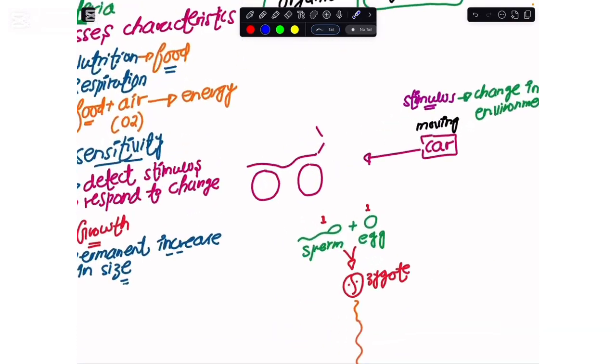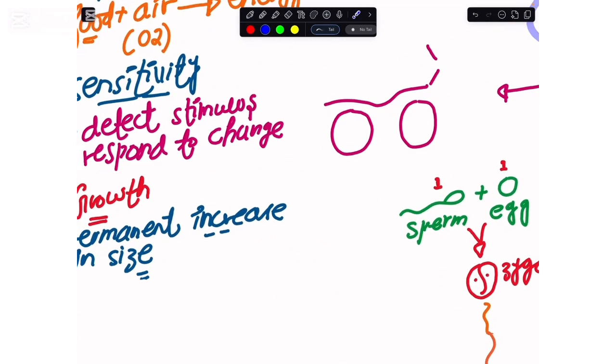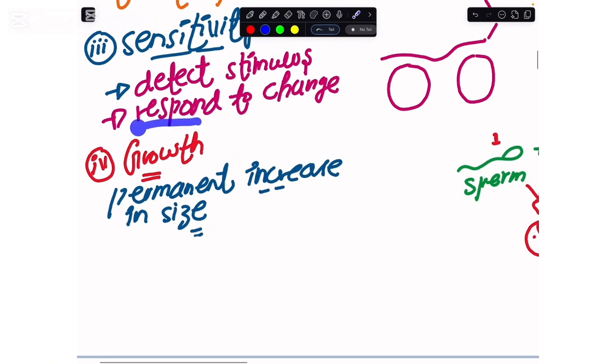So this ability of the living organism, where they detect a change in the environment and respond to that change, is what we call sensitivity or adaptability. And among the other features that we are discussing at the moment, to call something living, we can never forget about growth.